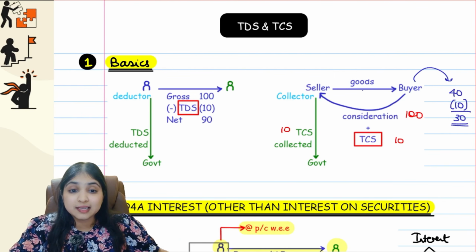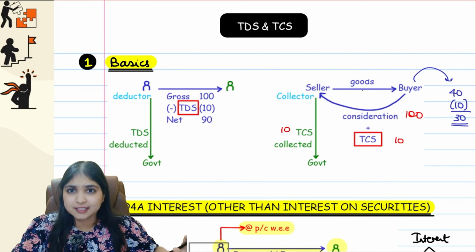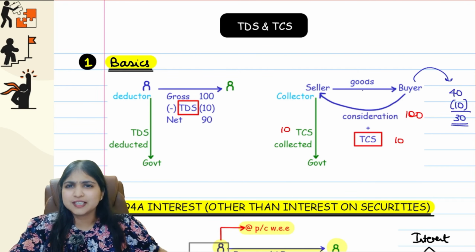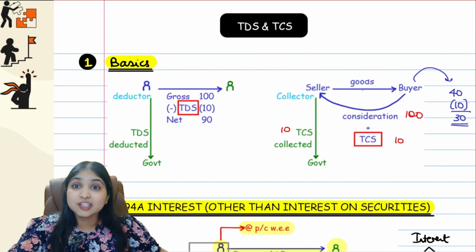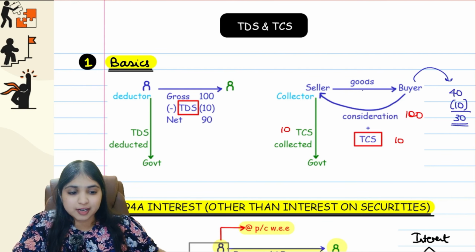When the seller is collecting the consideration from the buyer, along with that he will collect TCS as well. Not in every transaction, only in some transactions which we are going to learn. There are only 4 to 5 TCS sections, guys. So if your transaction is getting covered in those 4 to 5 sections, then only TCS will be attracted for your transaction. Simple, everybody, right?